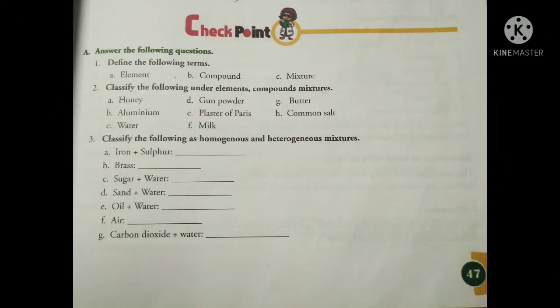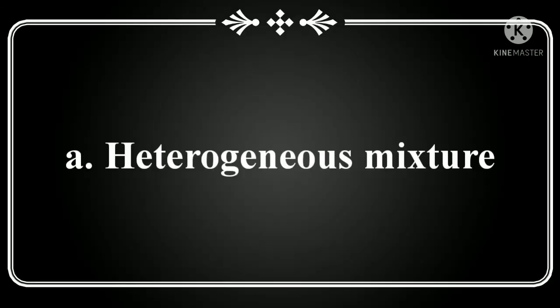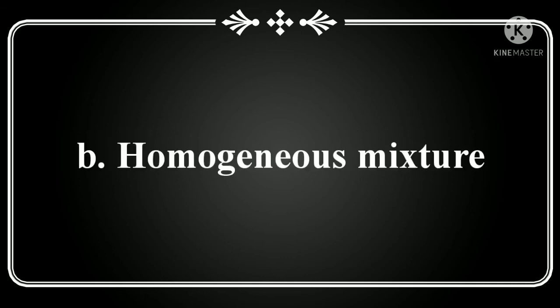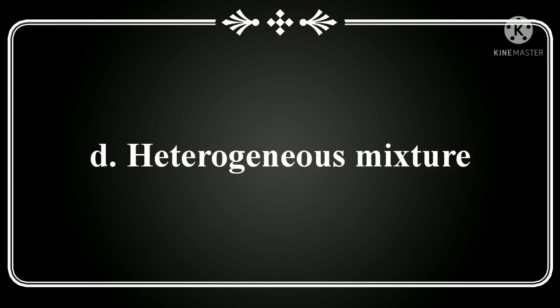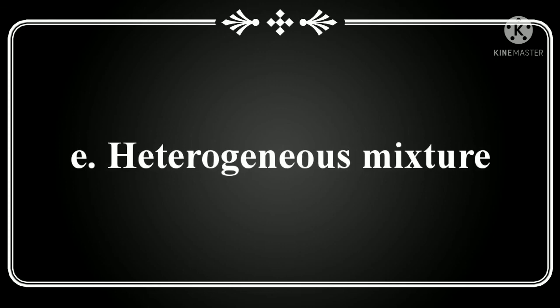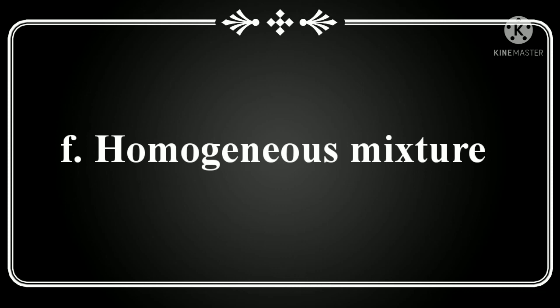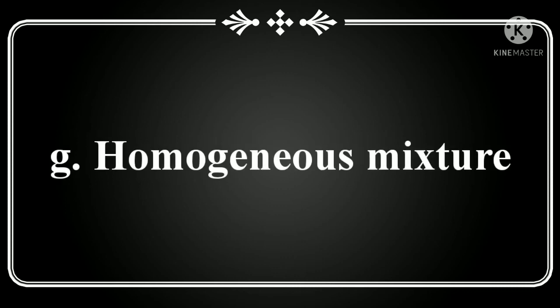Then number 3 question, classify the following as homogeneous and heterogeneous mixtures. Now let's see. Number A, iron and sulfur. This is a heterogeneous mixture because we can differentiate it. Number B, brush. This is a homogeneous mixture. Number C, sugar and water. This is also a homogeneous mixture. Then number D, sand and water, it is a heterogeneous mixture. Number E, oil and water, this is also a heterogeneous mixture. Number F, air, this is a homogeneous mixture. And number G, carbon dioxide and water, this is homogeneous.